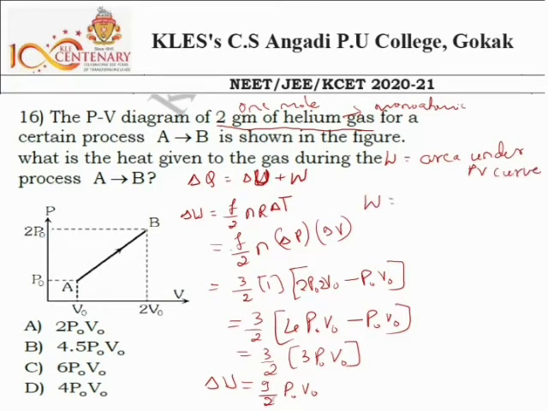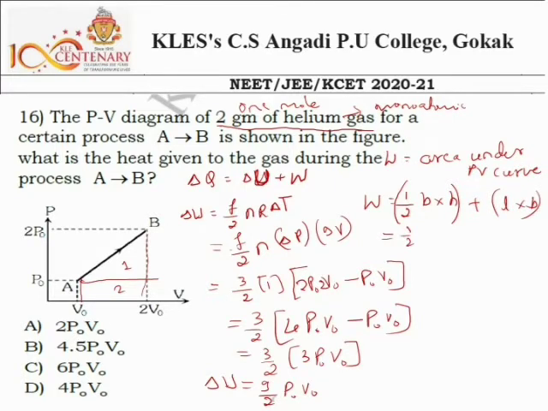So W is equal to the area between these points, from here to here. Then I take a line here, so it becomes a triangle first and a rectangle. For the triangle we have the equation 1 by 2 base into height, right? Next, plus one more, the rectangle, that is length into breadth, right?